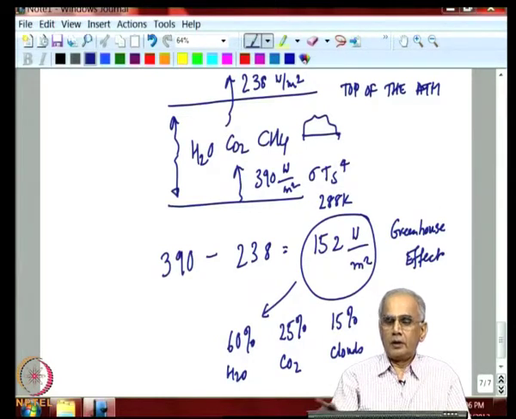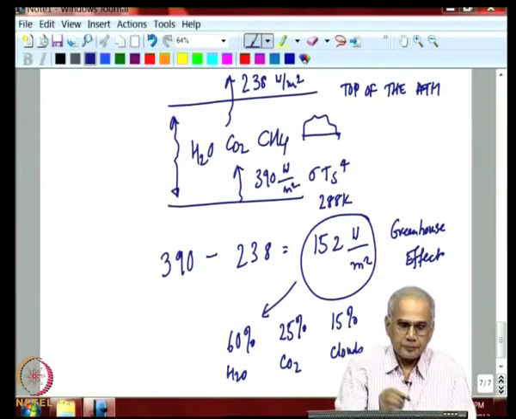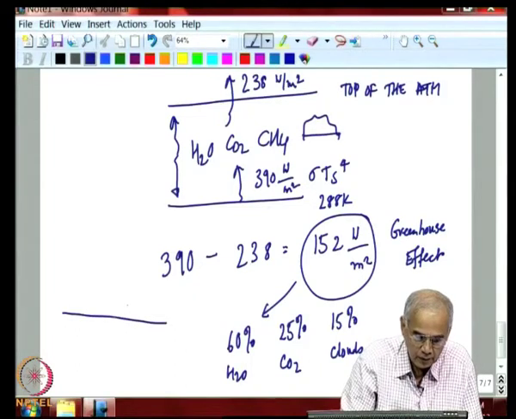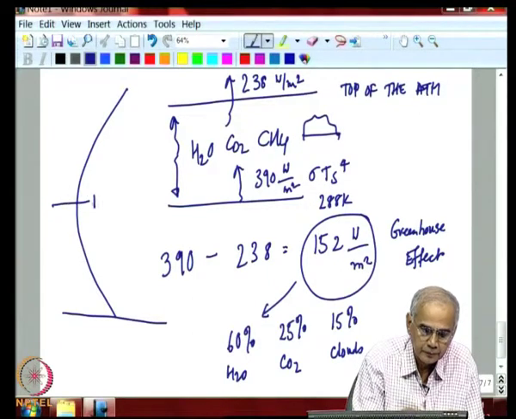Now, can we model this phenomenon in a simple way? So, we will address the issue by doing a very simple model of the Earth's atmosphere. Earth's atmosphere is fairly complicated. The temperature varies from 288 at the Earth's surface to around 200 Kelvin at the tropopause, which is the end of the troposphere.